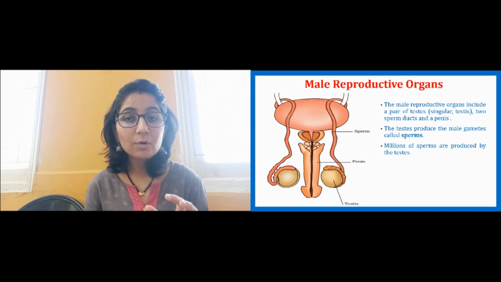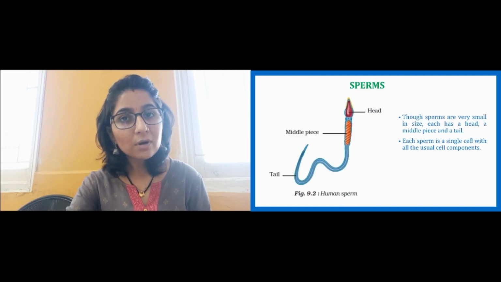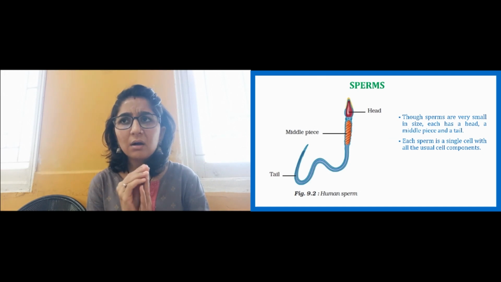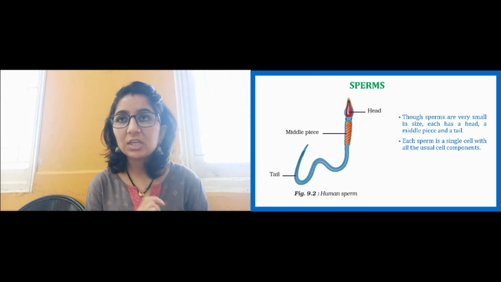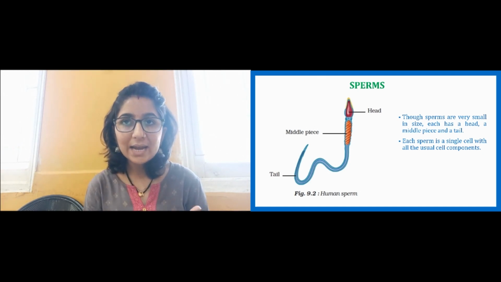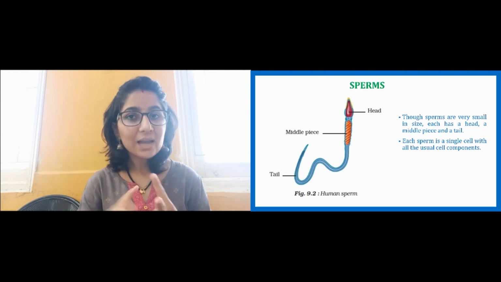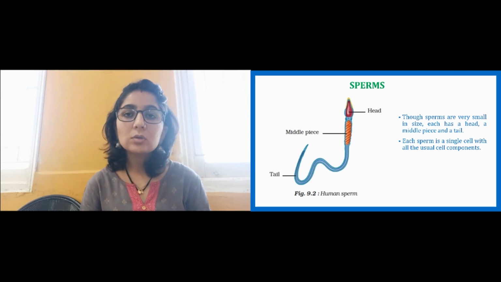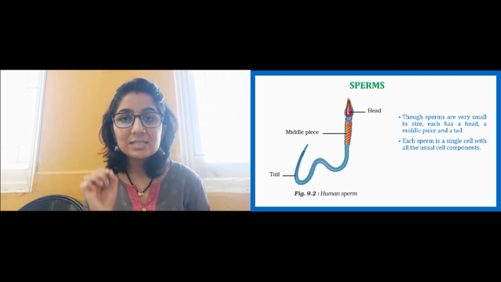A sperm is very small in size, but you see in the diagram, it contains a head, a middle piece, and a tail, so that it can swim. This is a sperm, and each sperm is a single cell.